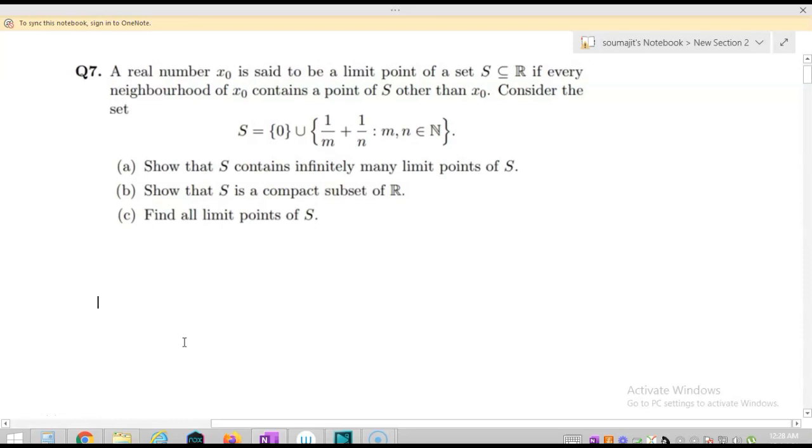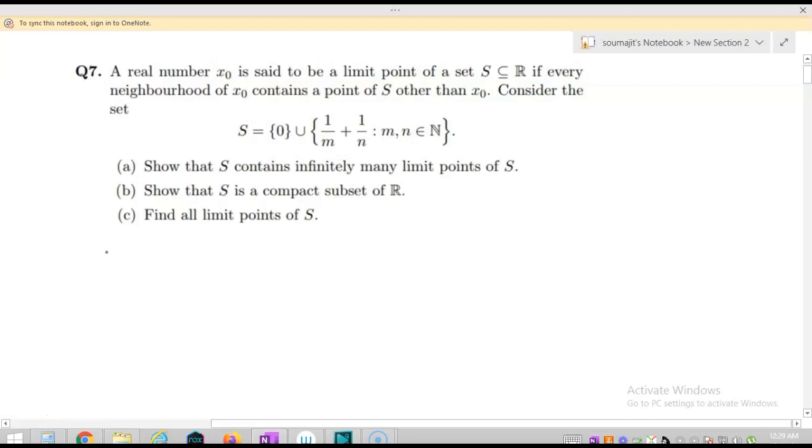It's again a question about real analysis. It says that a real number x0 is said to be a limit point of S, a subset of R, if every neighborhood of x0 contains a point of S other than x0. That's the usual definition of limit point. Consider the set S equal to {1/m + 1/n}. Show that S contains infinitely many limit points, so that S is a compact subset of R. Find all the limit points of S.